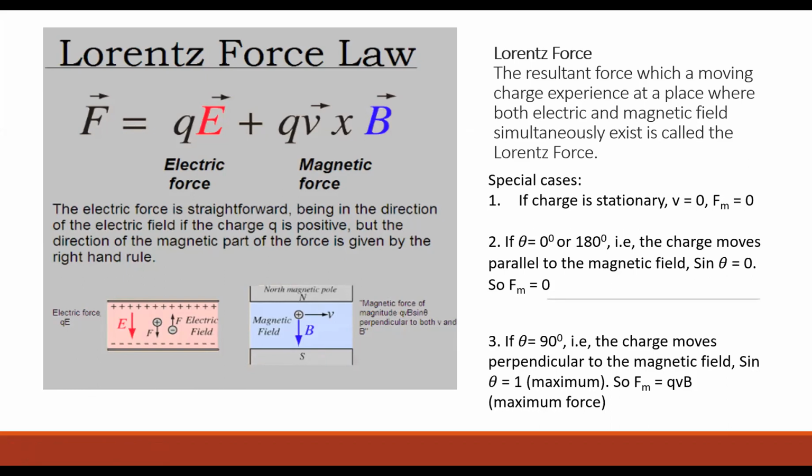Who can tell me, if it was an electron moving there, in which direction will it experience force? Outwards, which is opposite to the direction of the force experienced by the positive charge in the magnetic field. Is this clear to you?